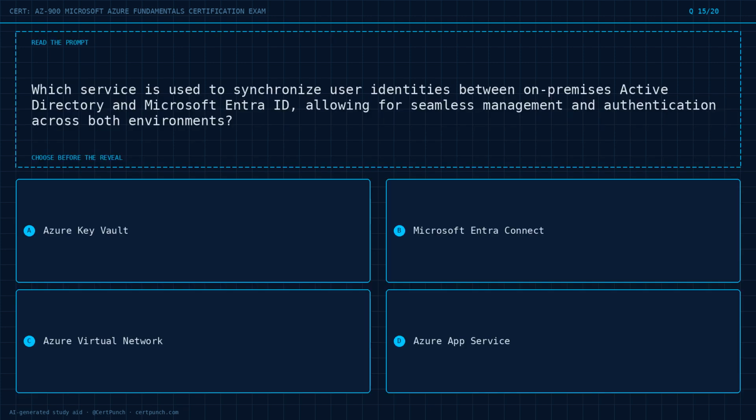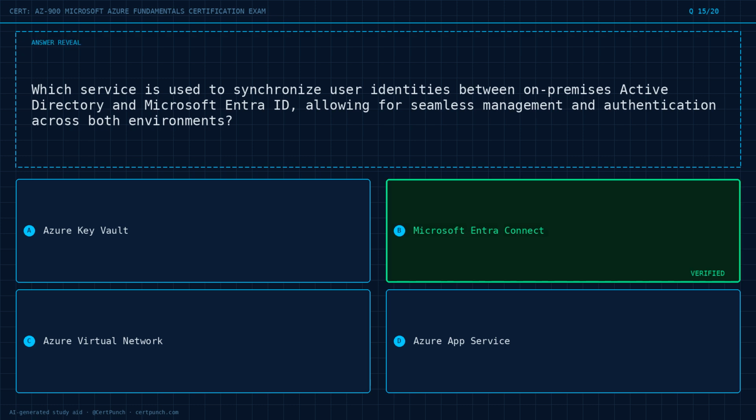Question 15 of 20. Which service is used to synchronize user identities between on-premises Active Directory and Microsoft Entra ID, allowing for seamless management and authentication across both environments? Option A, Azure Key Vault. Option B, Microsoft Entra Connect. Option C, Azure Virtual Network. Option D, Azure App Service. Choose the best answer before the reveal. Commit to it now.